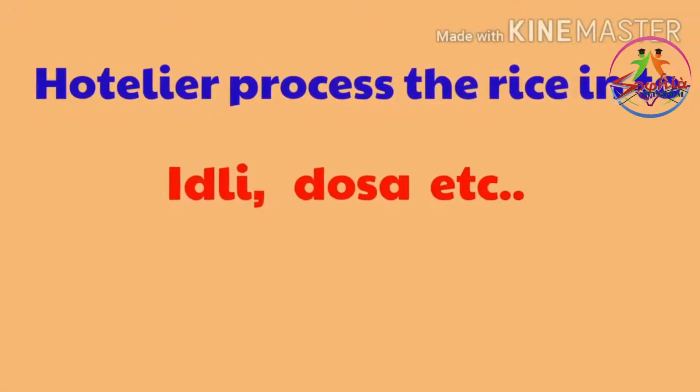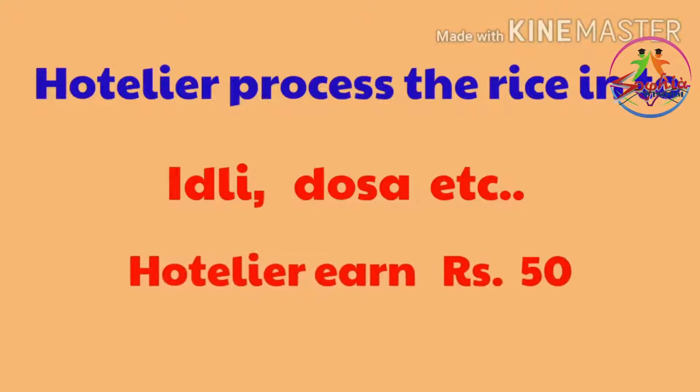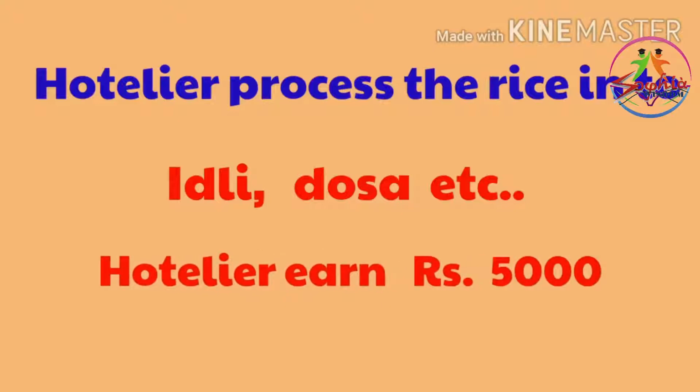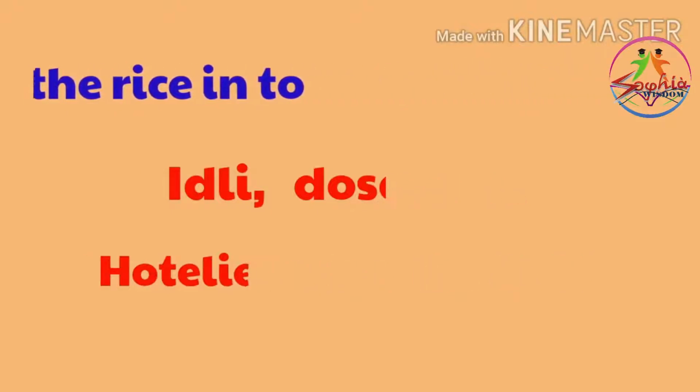The hotelier takes it to the hotel and converts the rice into different eatable products like idli or dosa or other eatable products, and he sells to his customers. At the same time, the husk which he bought from the miller, he uses as the fuel for cooking all these products. At the end, the hotelier earns rupees 5,000 by selling the products which he cooked out of the rice using the husk as the fuel.